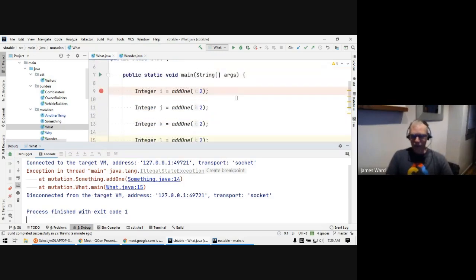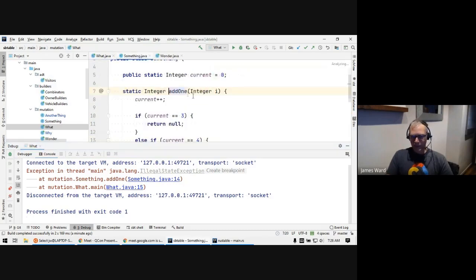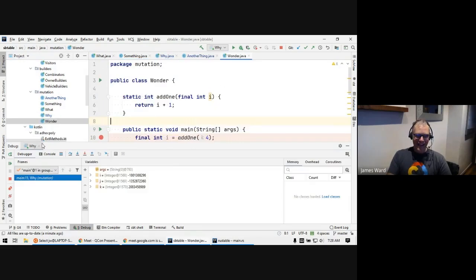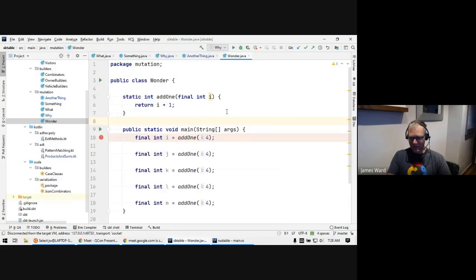Okay. So let's go look at AddOne to see what was actually happening. We have a function that's taking an integer, but you'll see I've got this global mutable state here, which this function is mutating. And so that's how we were getting different behavior on each call to that thing. Okay, so we're going to talk about some ways to do this differently in a minute. Now let's look at another example where there's nothing hidden underneath the covers. I've got my AddOne function and I'm calling it.